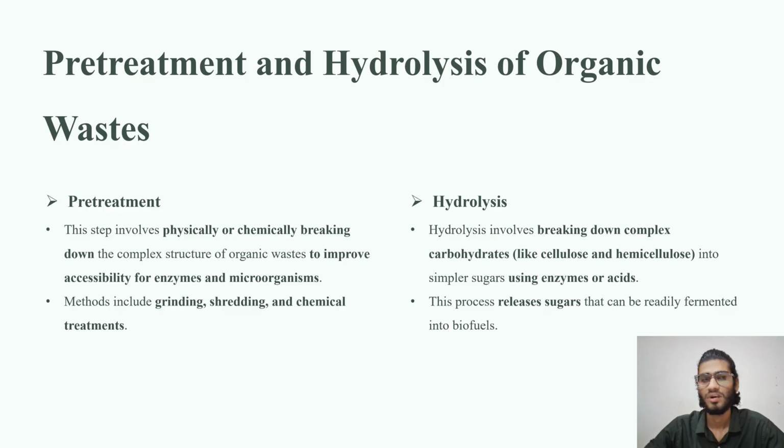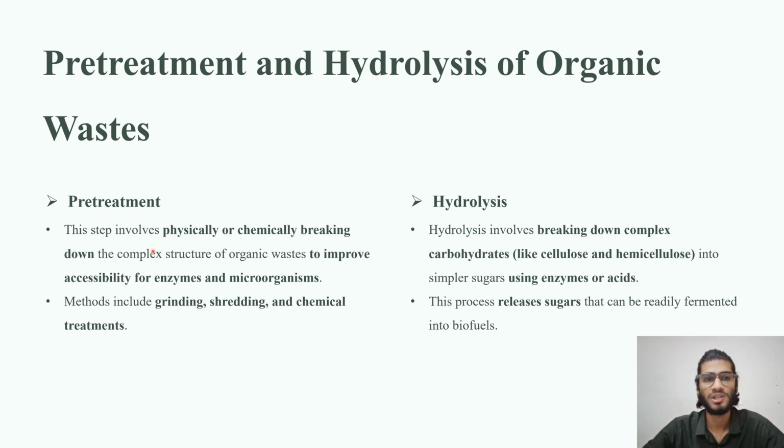Before talking further about the processes, first we'll discuss the pre-treatment and hydrolysis terms. These are two terms which will be used in the processes. What is pre-treatment and hydrolysis of organic waste?